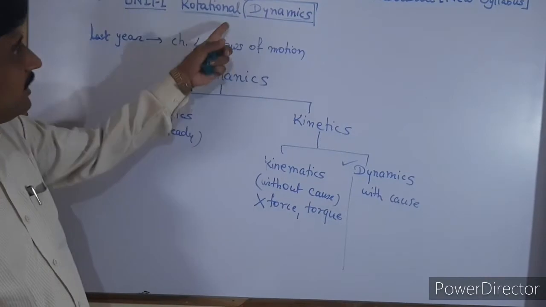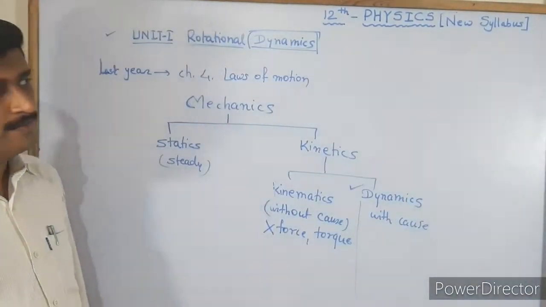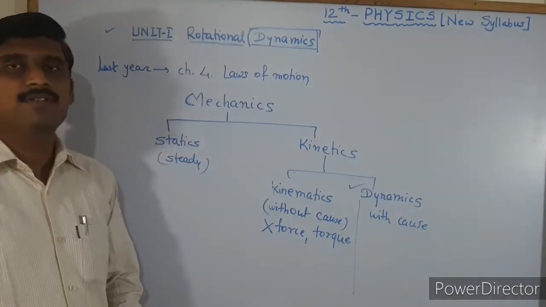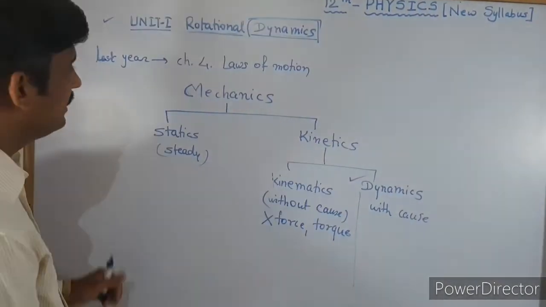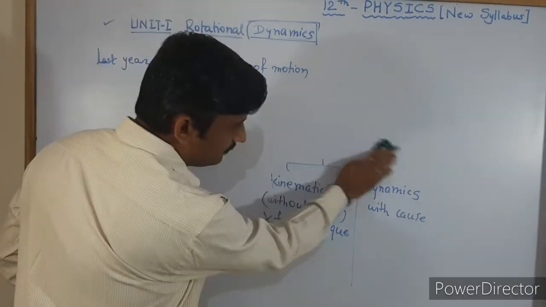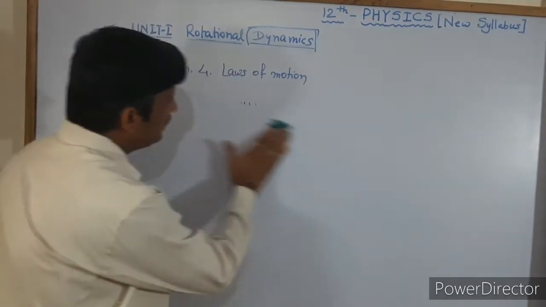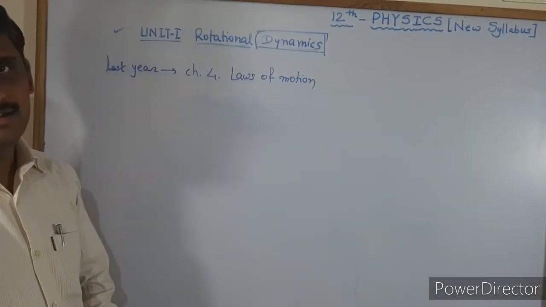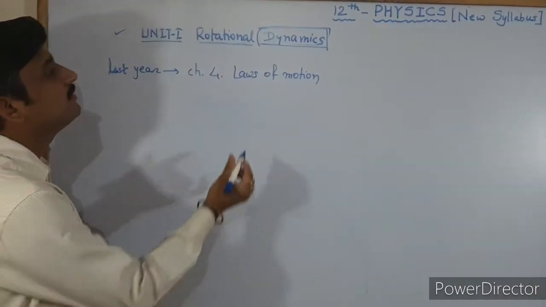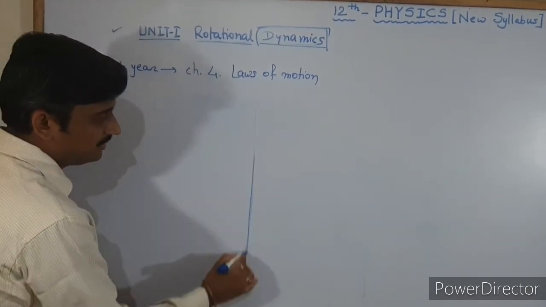Here the motion that we are going to study is rotational motion. There are two types of motion that we are going to study here. One is circular motion and another is rotational motion. Firstly, we have to see the difference between circular and rotational motion.